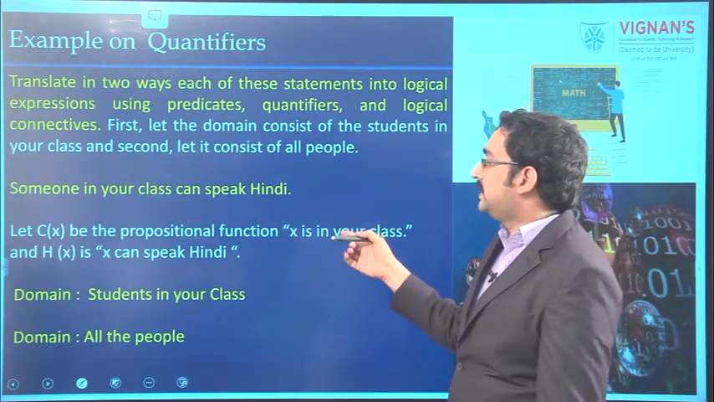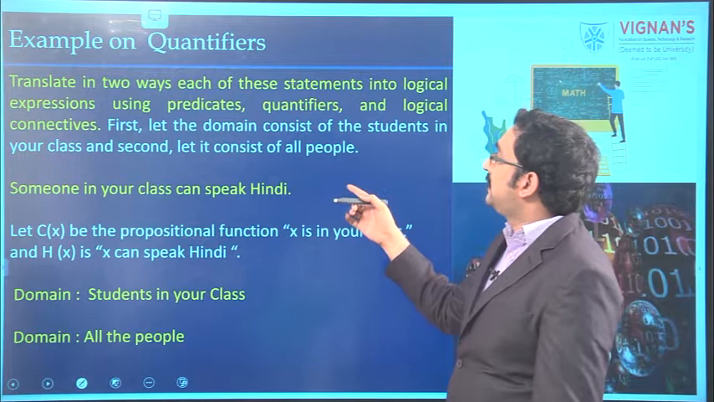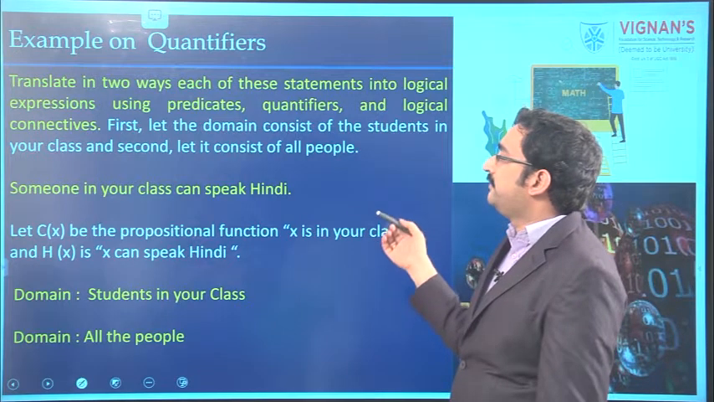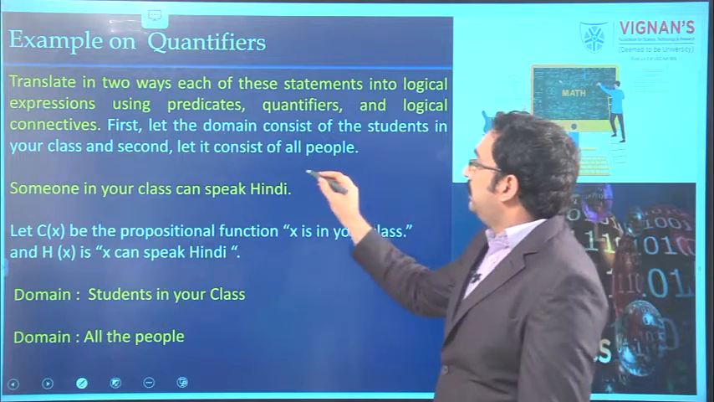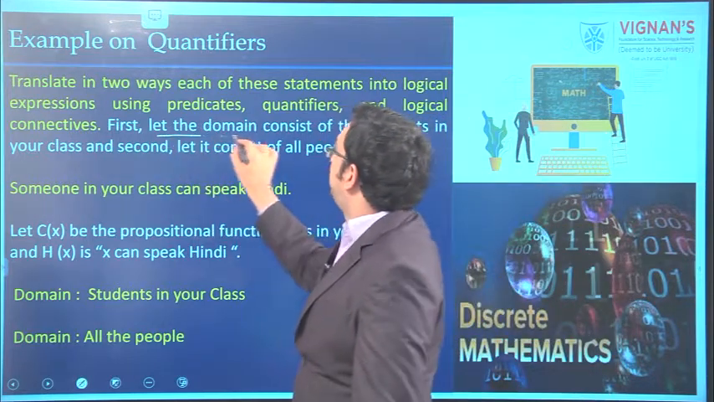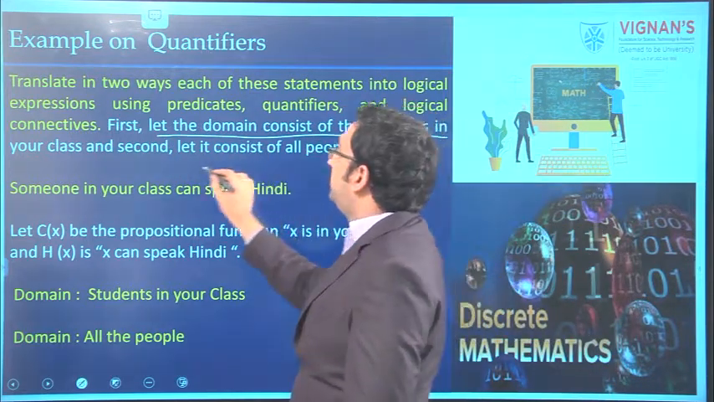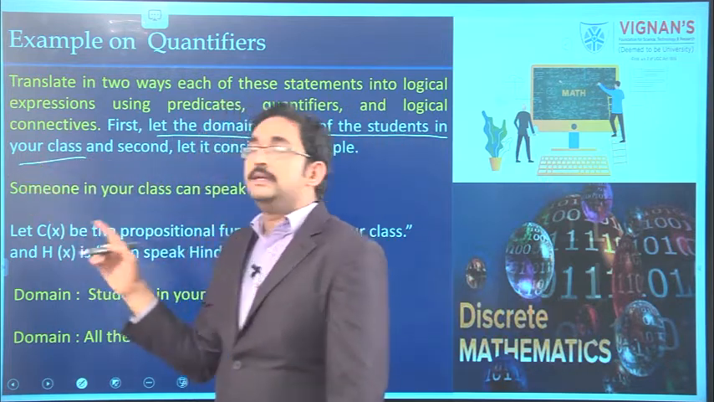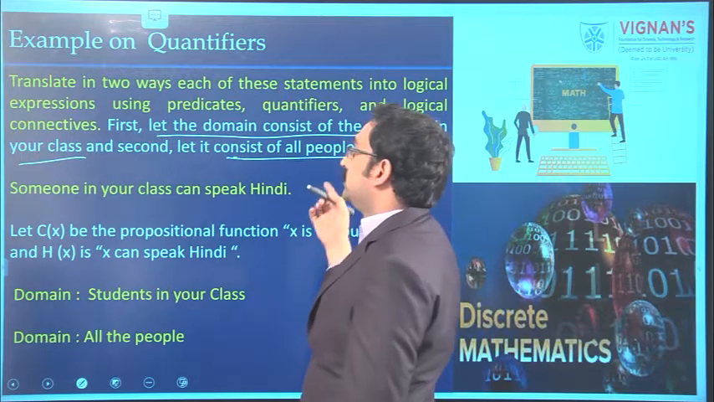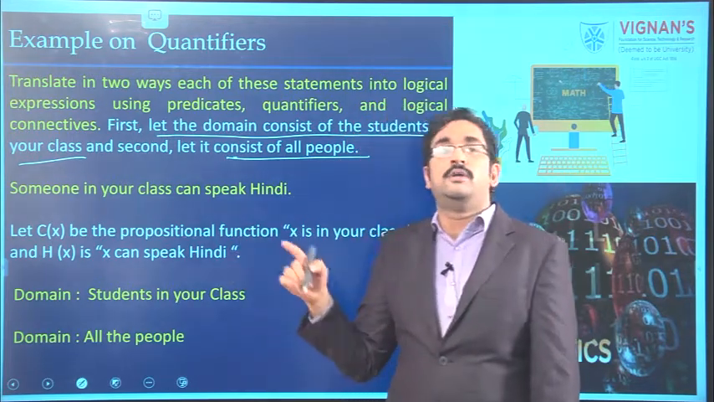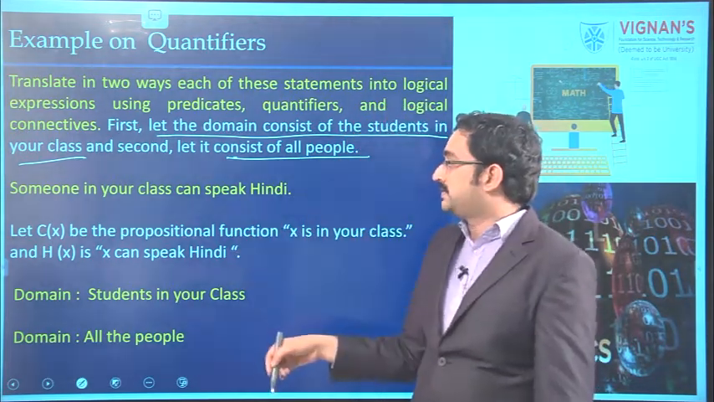Here some statements are given. We have to express them using predicates, quantifiers and logical connectives. Here we have to take the domain in two types. First one is the domain consisting of all students in the class. That is one domain, and the other is all the people. So, for both domains, we have to solve these problems.